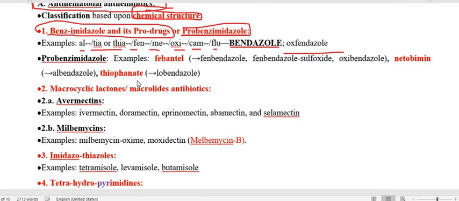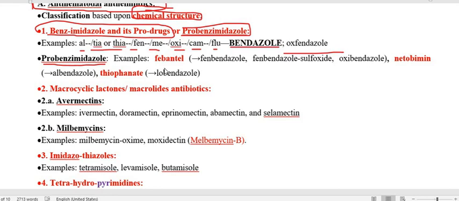Other benzimidazoles that are in the form of a prodrug, we call probenzimidazoles. It means the drug itself is not working without metabolism. After its metabolism, it gets converted into a metabolite and becomes active. So the metabolites of the probenzimidazole are active and produce the anthelmintic property.